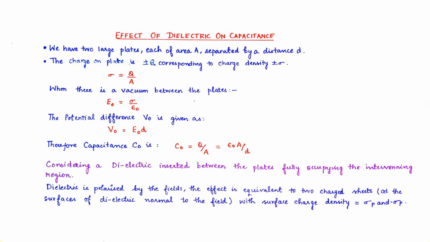So, we will start. We have two large plates, each of area A, separated by a distance d. We have two large plates like this, and I will make it like a plate. This is the plate.